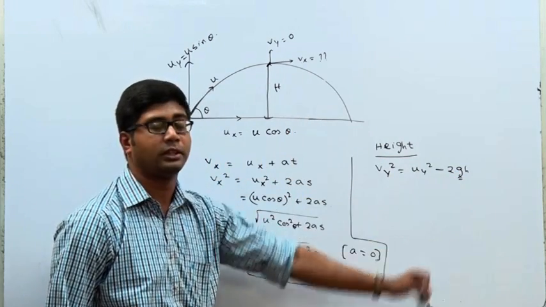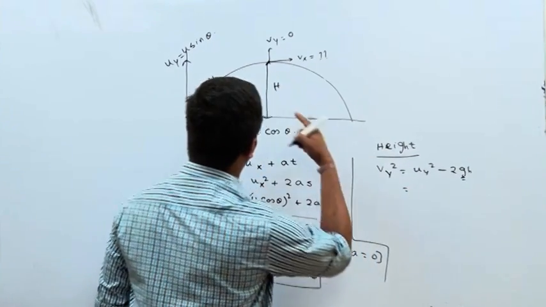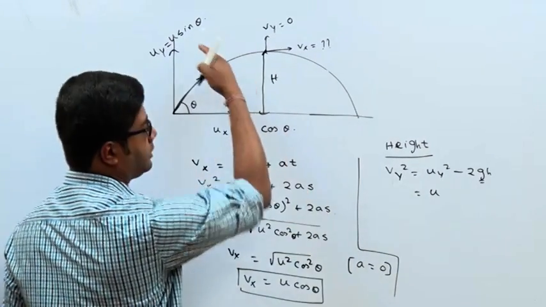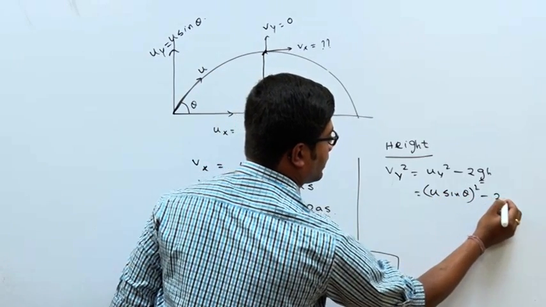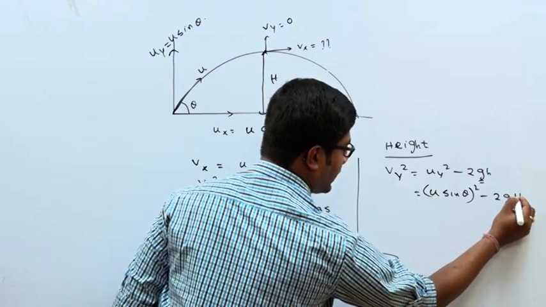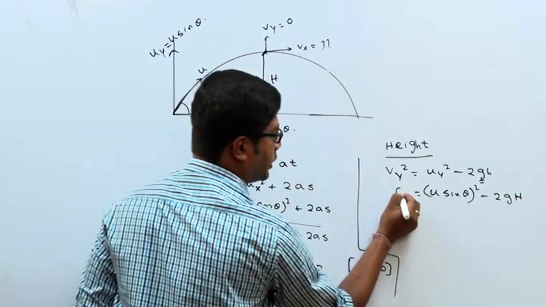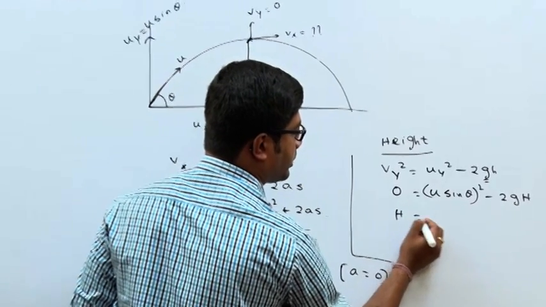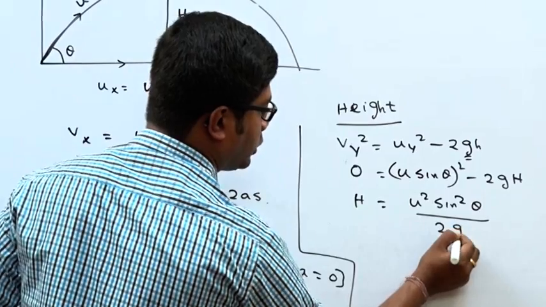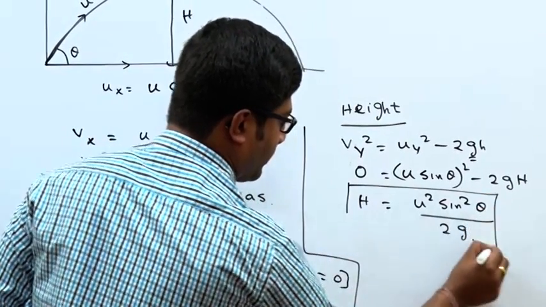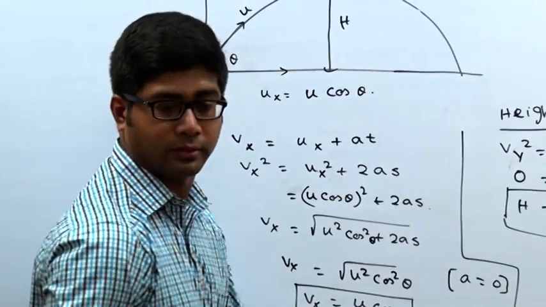Because it is the y direction, that's why acceleration due to gravity. So uy is u sin theta, whole square minus 2gh, and vy at the topmost point is 0. So h will be u square sin square theta by 2g. This is the formula of maximum height.